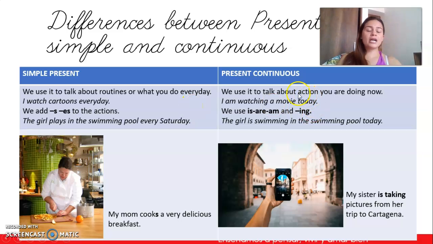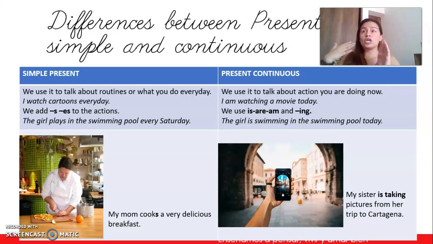But in present continuous, we talk about actions that you do sometimes, other times, in specific times. What does that mean? That you are doing it now and maybe some other times. For example, you watch cartoons every day, but you are watching a movie today.